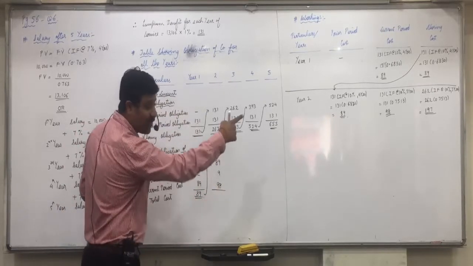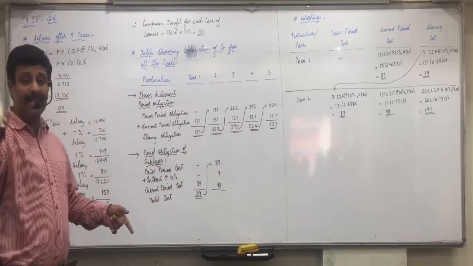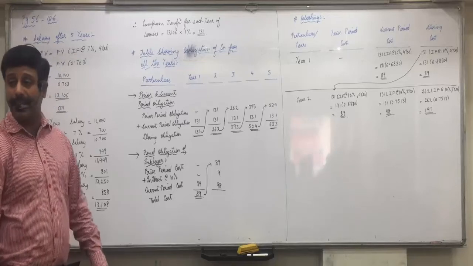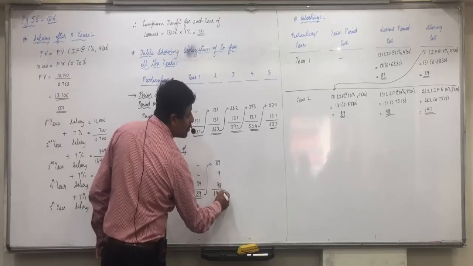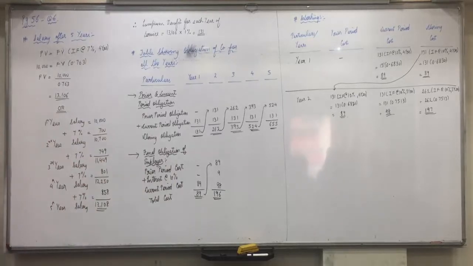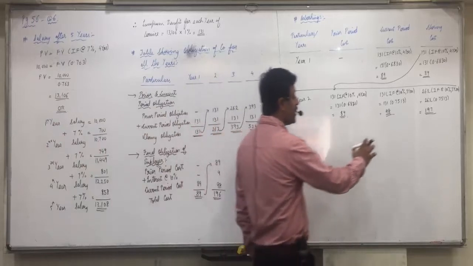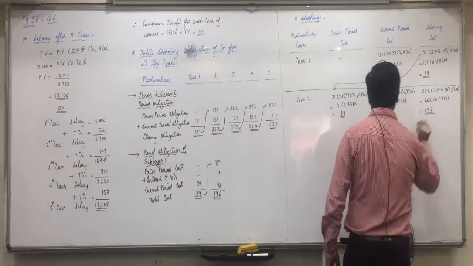And automatically this 197 will come in the total also. Do it 89 plus 9 plus 1 plus 98. 197 or 196. That is because of rounding off. Is everyone of you clear with this portion? Any confusion in it? So here also let us take 196.